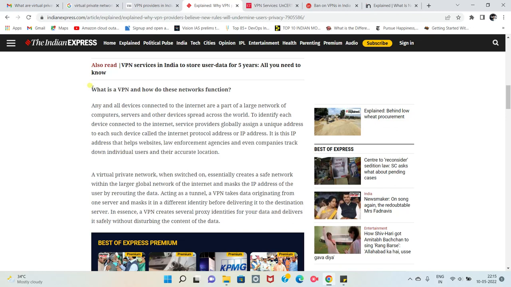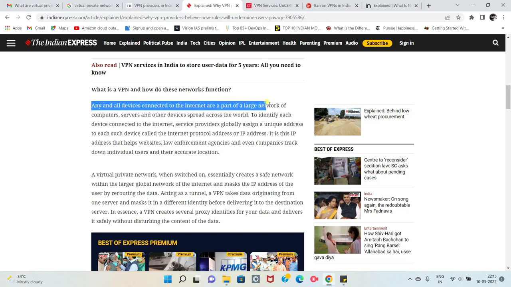So this column in Indian Express has a headline that says, what is a VPN and how does this network function, and from this we'll understand what VPN is all about. So we'll see what a virtual private network is.